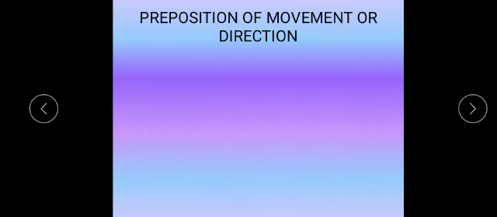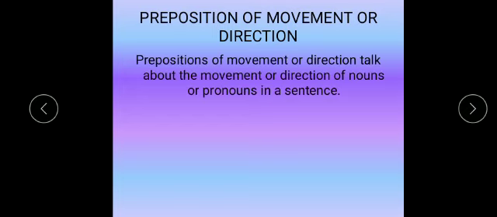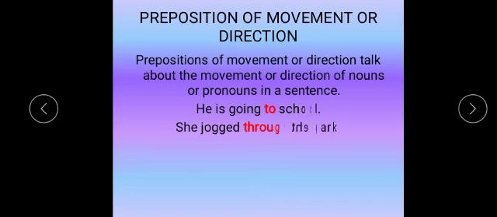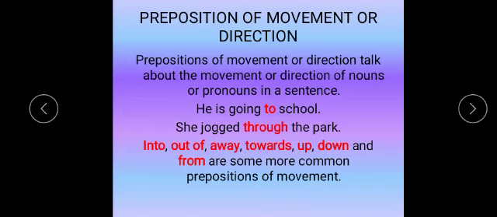Now, preposition of movement or direction. Preposition of movement or direction talk about the movement or direction of nouns or pronouns in a sentence. For example, he is going to school. She jogged through the park. In these sentences, the words to and through are the preposition of movement or direction. Now, into, out of, away, towards, up, down, and from are some more common preposition of movement.